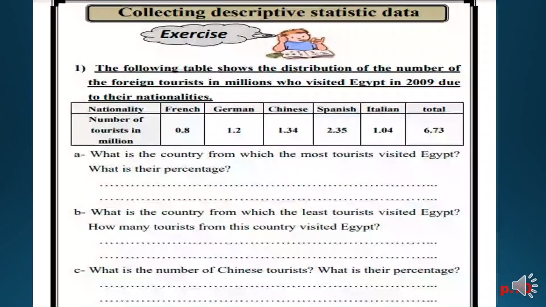Booklet page 6. Collecting descriptive statistic data. The following table shows the description of the number of the foreign tourists in millions who visited Egypt in 2009 due to their nationalities. I have here the nationality. I have French, and I have also the number of tourists in million.